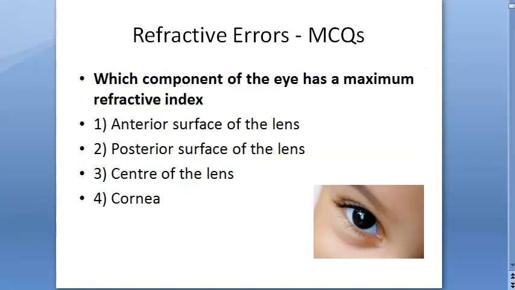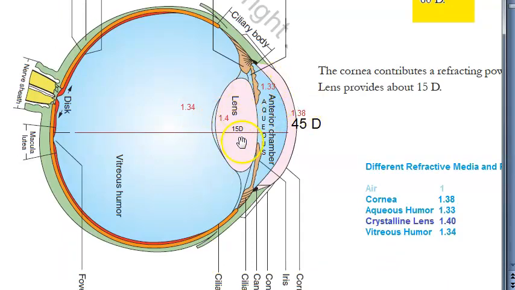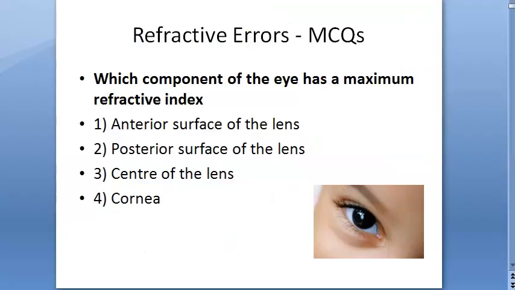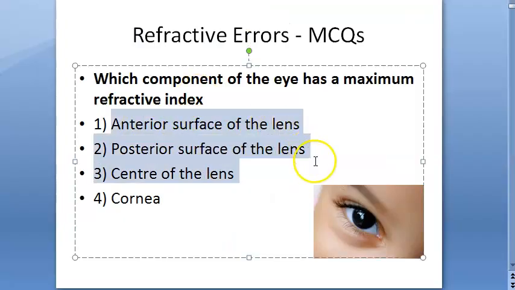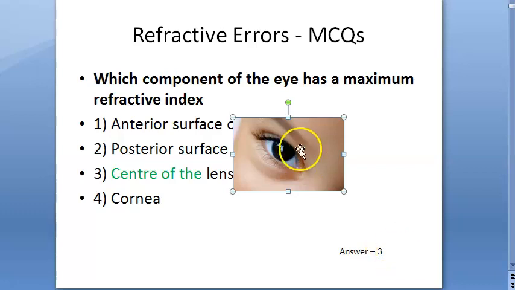Which component of the eye has maximum refractive index? So we already saw this, the maximum refractive index is in the lens, right? So which is it? Three options are there, lens, so we'll go with center of lens, okay? That is the answer.